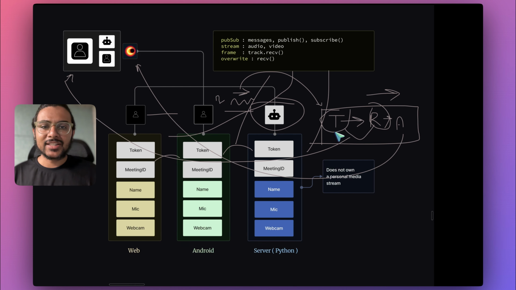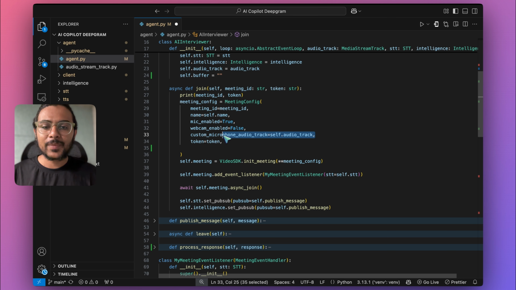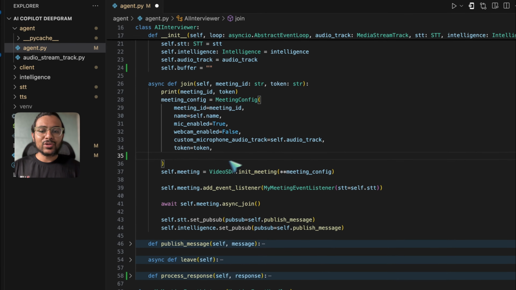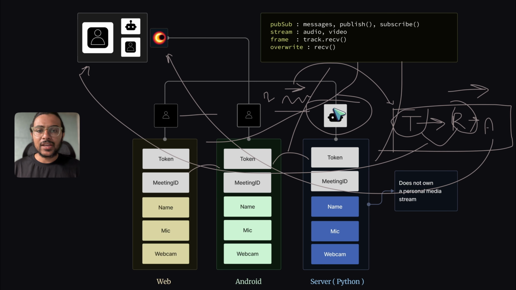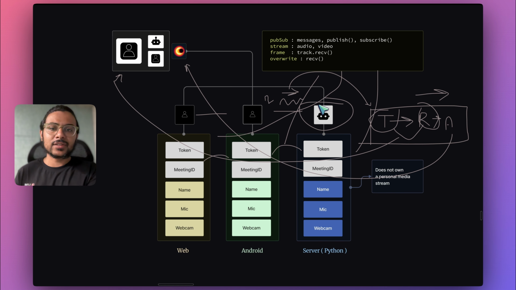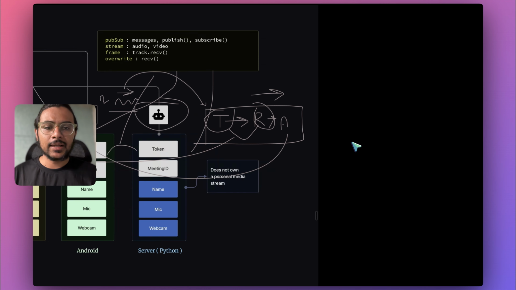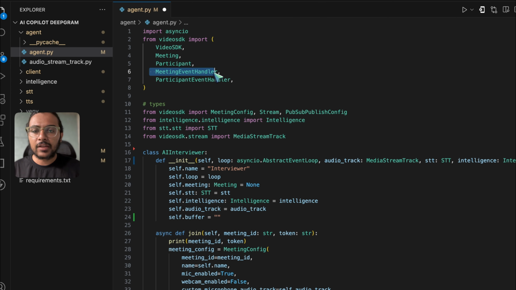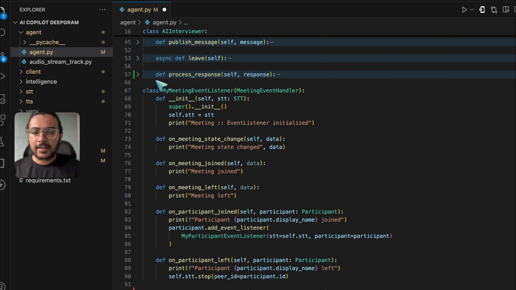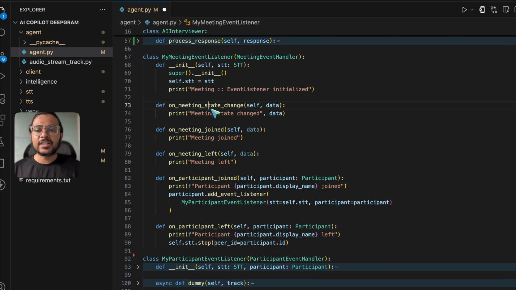One more thing, because this is a bot, it doesn't have access to media devices. That's why we need to create custom microphone audio track. So I'm going to discuss that in a moment. Okay, next step is attaching event listener to this bot so that our system can be aware of when this bot joins the meeting and when it left the meeting. So we are just extending this meeting event handler. So I created this class, my meeting event handler. So here our system can listen to when this bot has joined the meeting, when it has left the meeting.